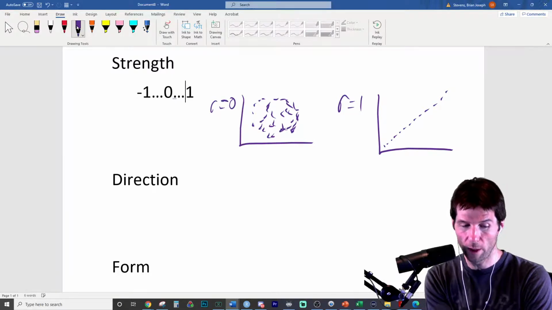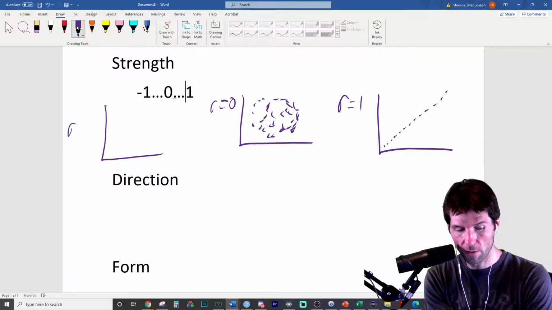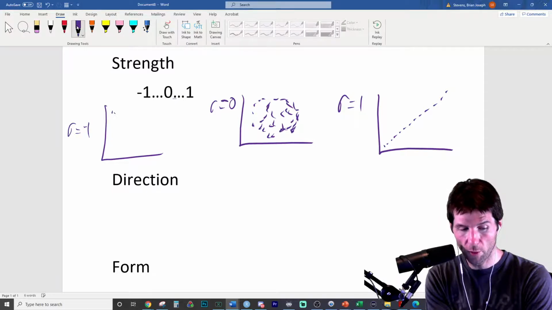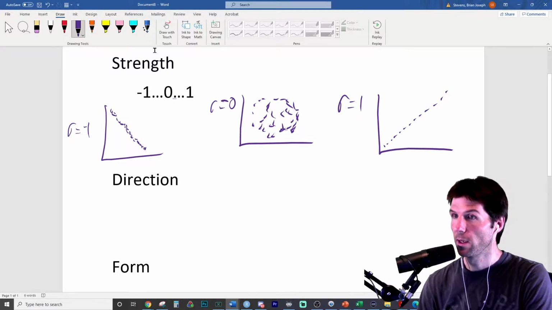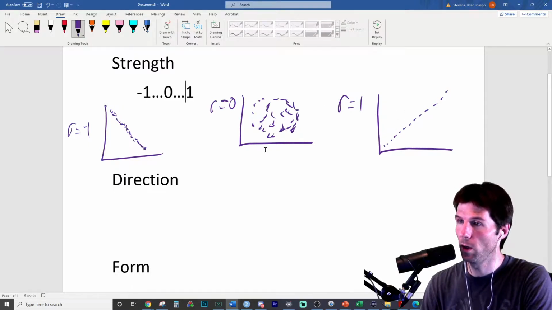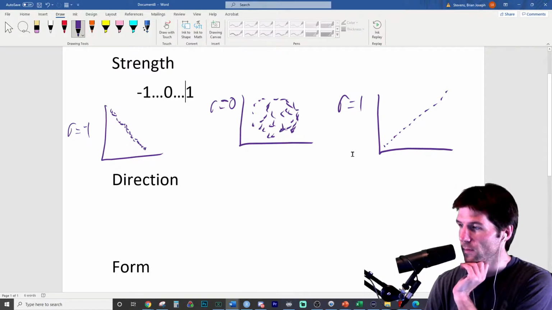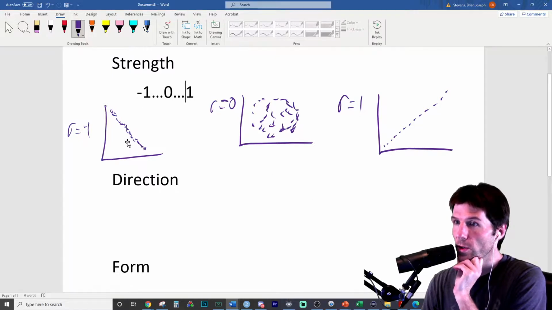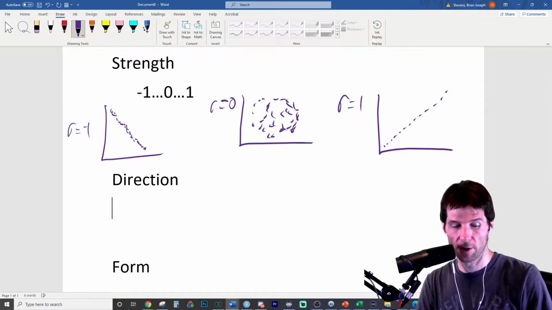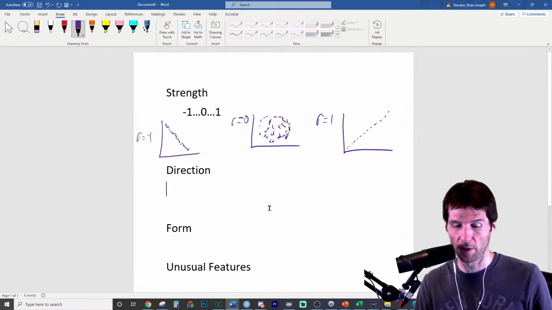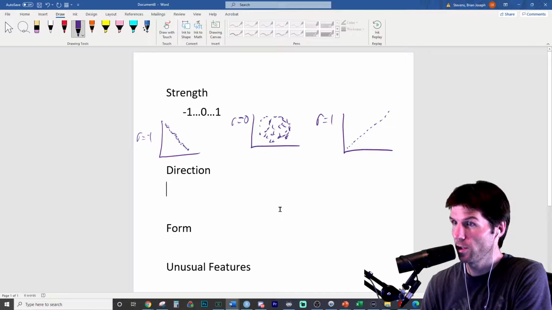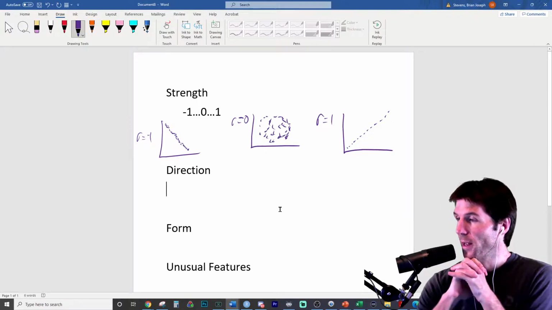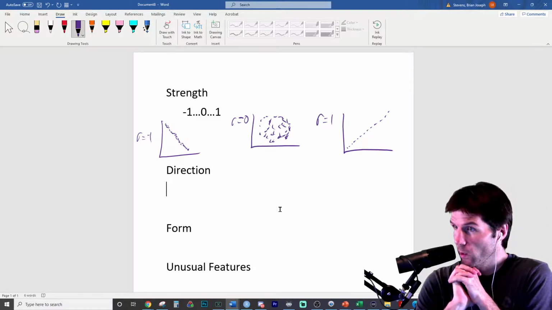But good question: what is stronger, a correlation of -1 or a correlation of 1? It's close to -1, it's not perfect. What is stronger, -1 or 1? Which of those would be stronger? Trick question. Strength goes from -1 to 1, with 0 being the weakest.